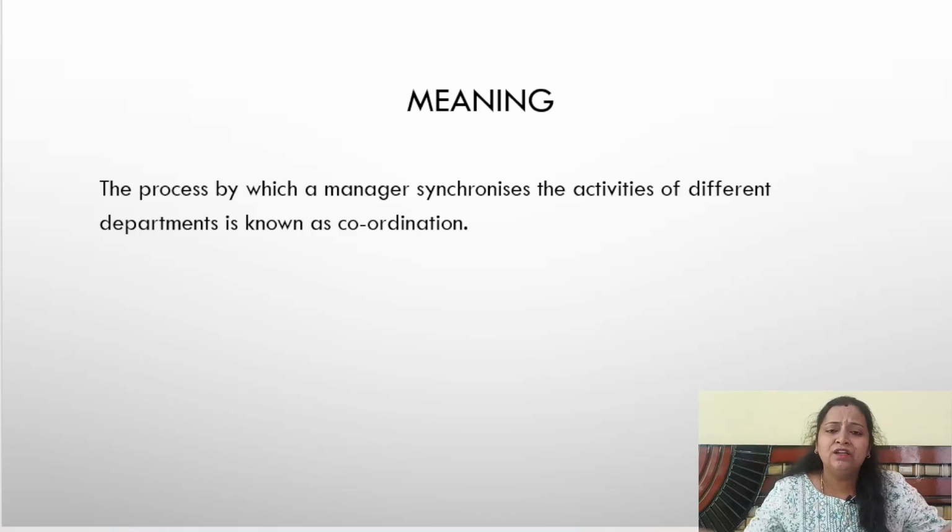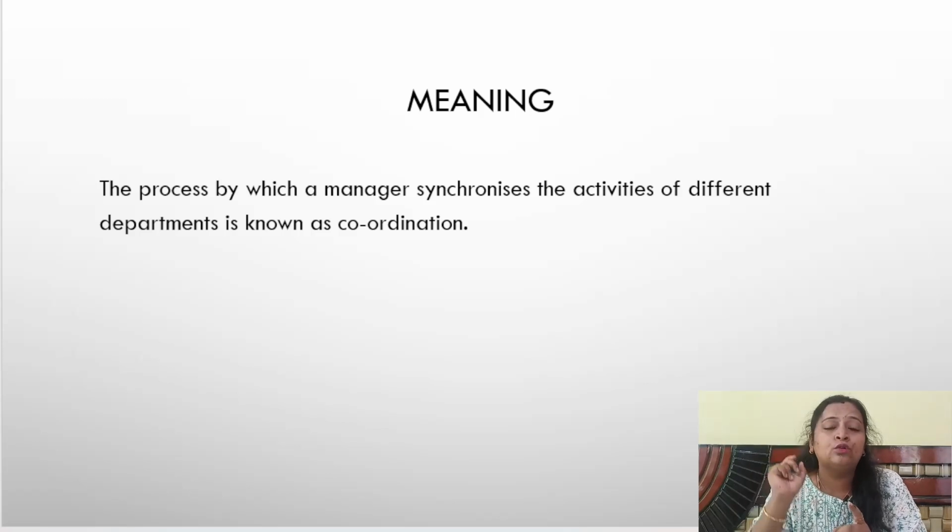So like this, different departments will have different objectives. So what will this coordination do? This coordination will synchronize all the activities. Synchronize in the sense that it will bring all these activities together at a particular time, for the purpose of achieving the organizational goals. All these departments have a common goal, the main goal. They are working for that particular goal.